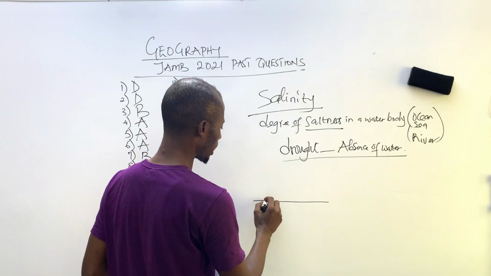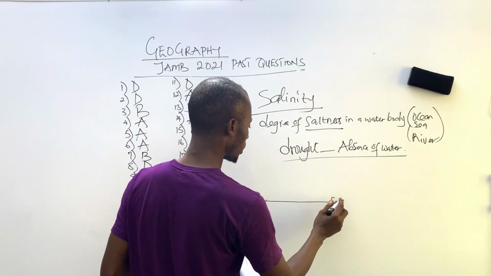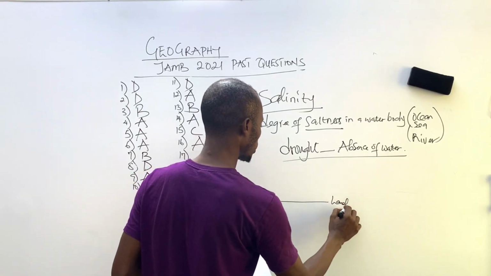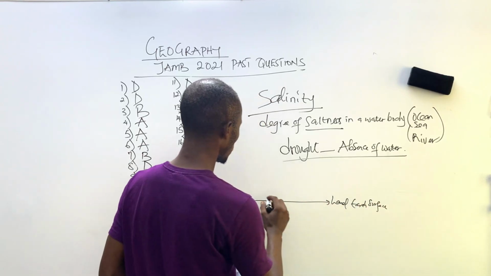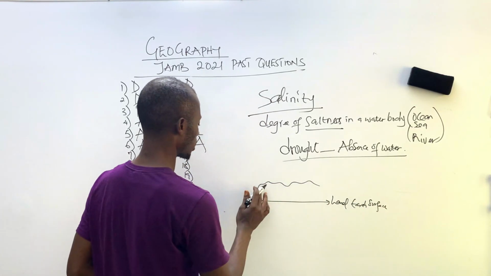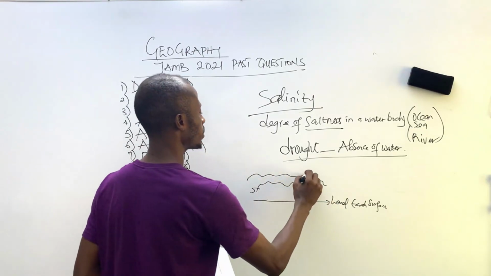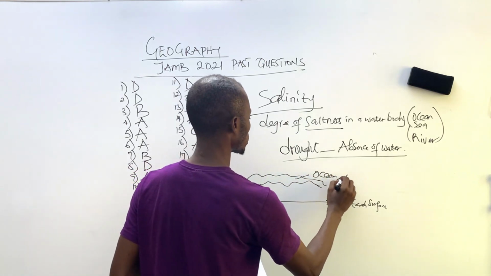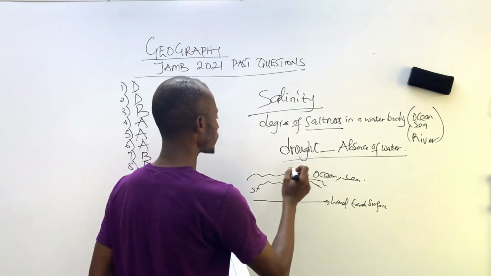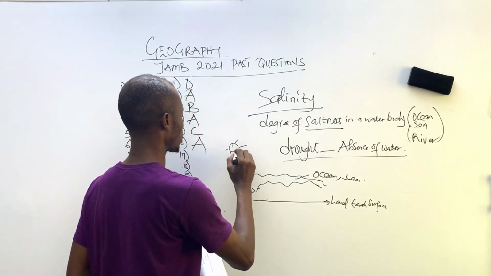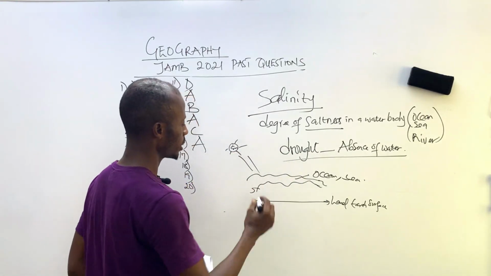Okay, coastal emergence. You have this as the sea, as the, let's say, land or Earth's surface. Okay, you have your water. This is the water, and it'll be ocean or sea. Okay, so here, when you have sunlight shining upon this, something happens here.